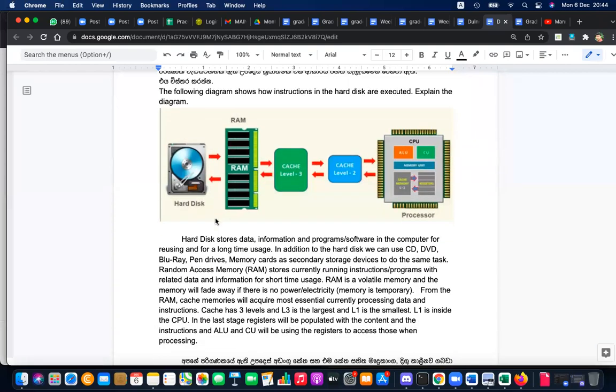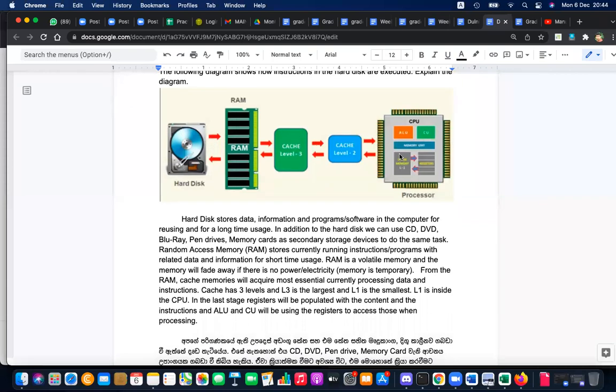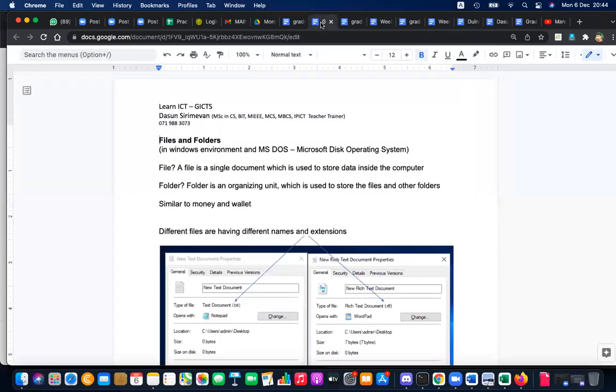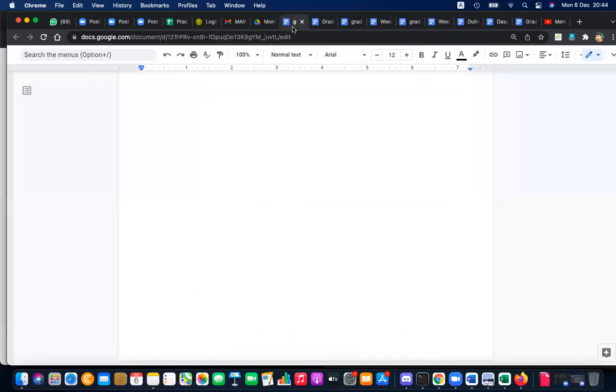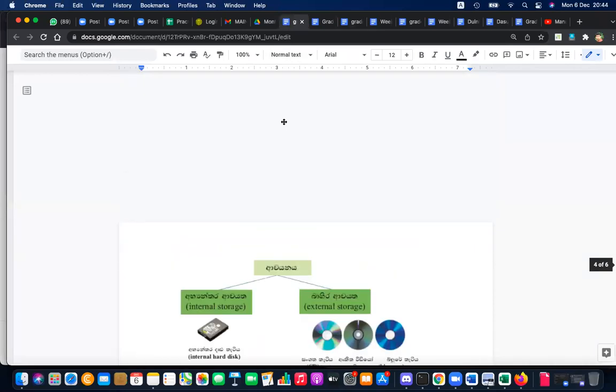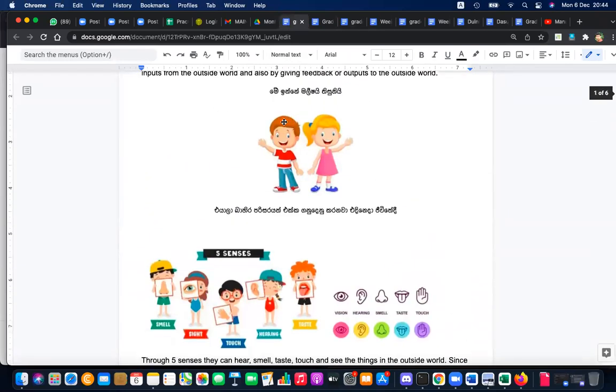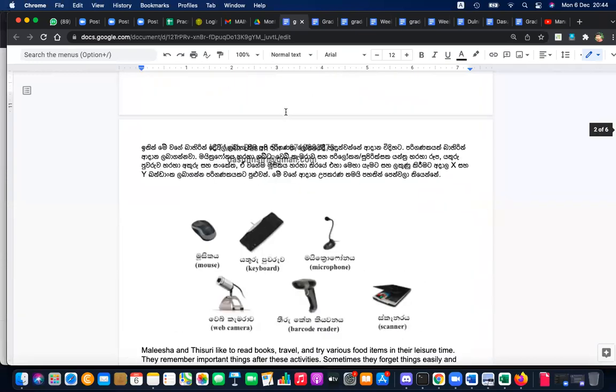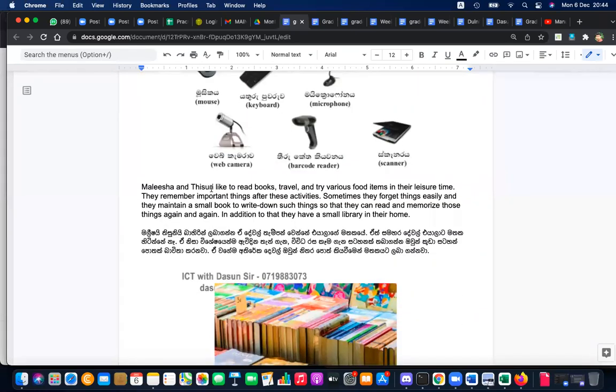After that, we learn how a computer works by transferring a program or things from hard disk to CPU, how it is happening. Right, so this is related to the Tisuni story, which I mentioned here. So let's shift to that. This is similar to the Tisuni story. So let's compare that. Okay, read this.